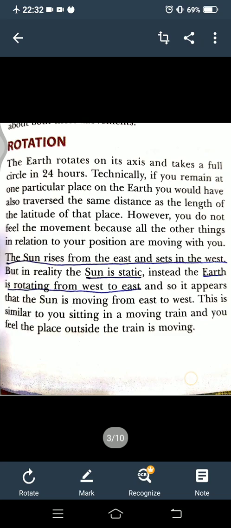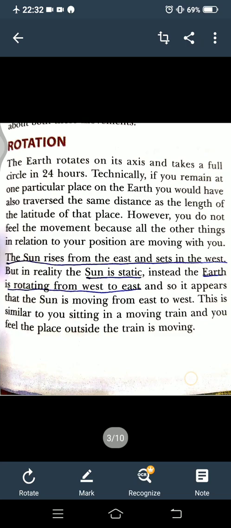All the planets take a revolution around the sun. सारे ही planets sun का revolution लेते हैं. But now we can say that earth कैसे rotate होती है? From west to east.